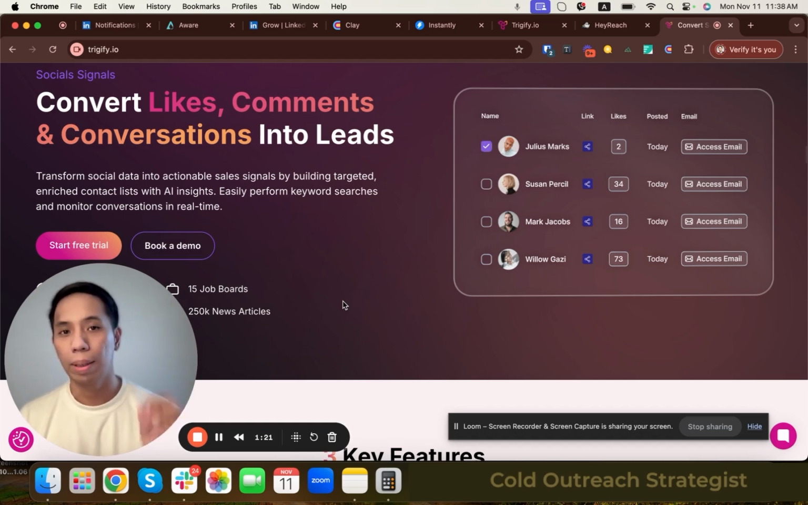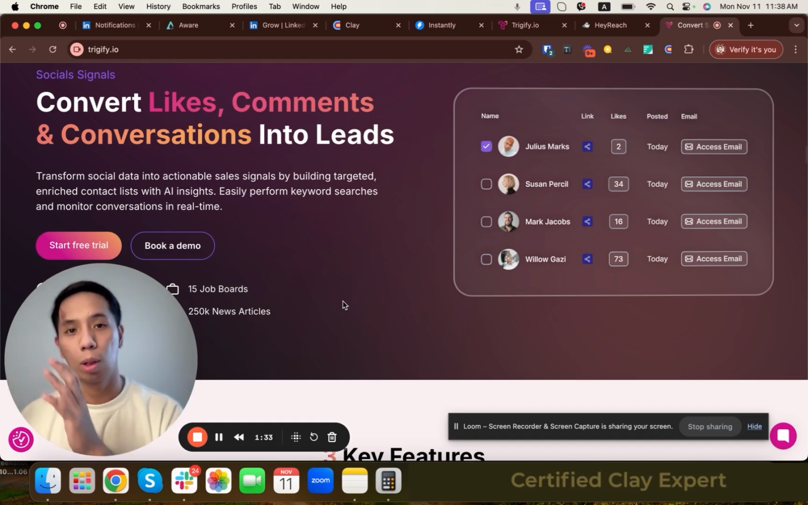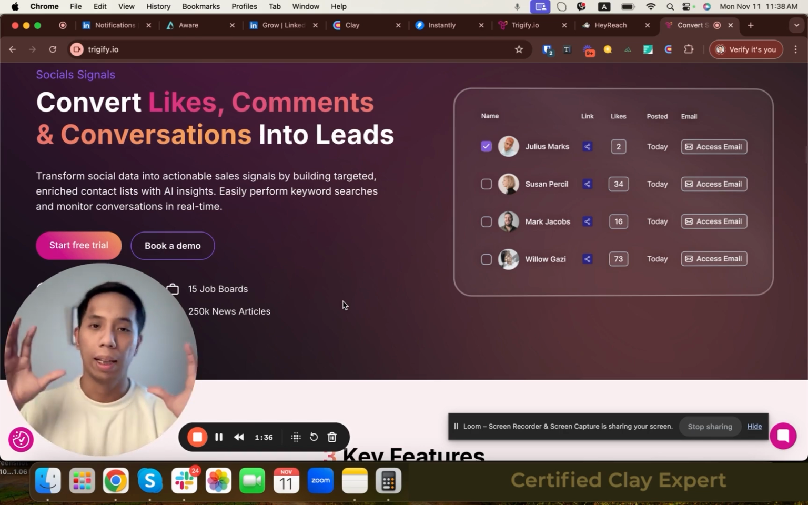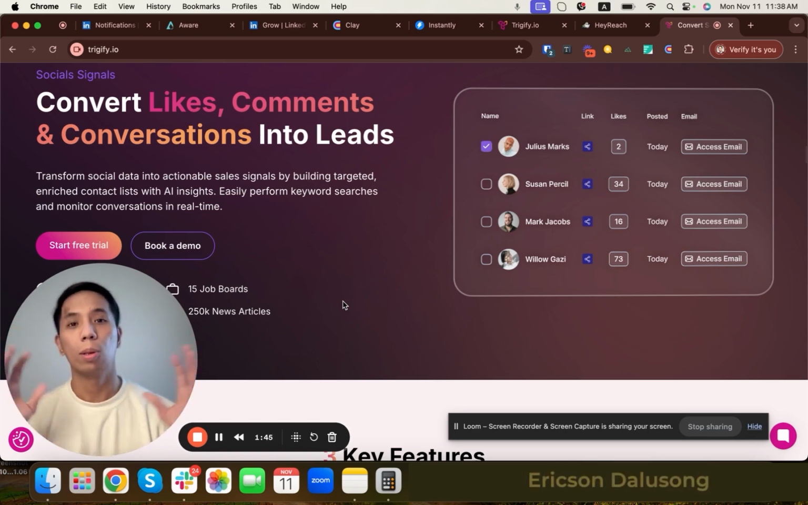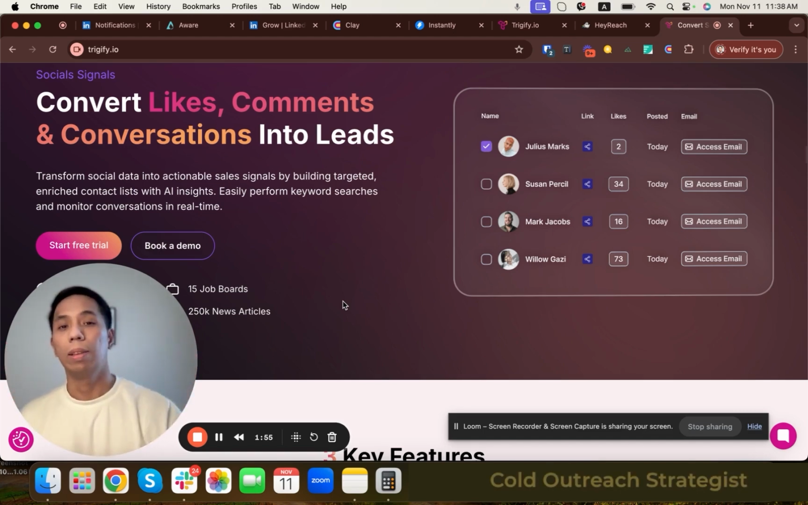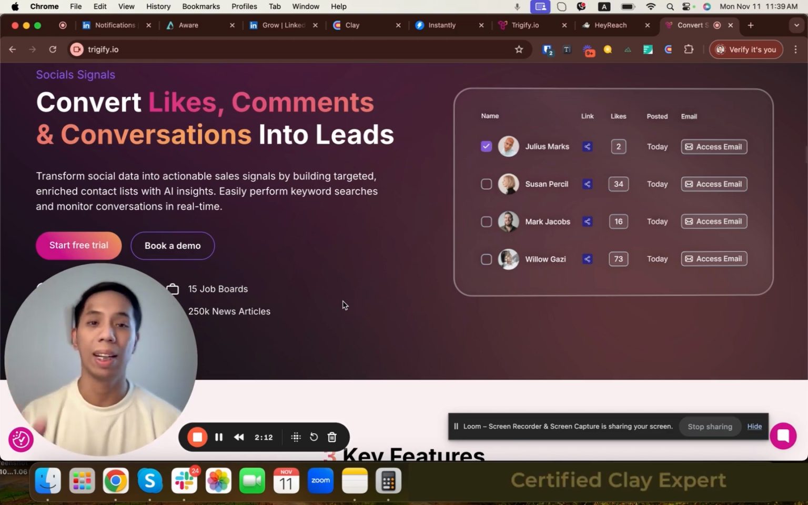And this is where Clay comes in, because what you can do is push all contacts from Trigify into Clay, and you can do the qualification inside Clay. So later, I'm going to share with you one of the workflows that I built, and you can use it as your reference when you create your own Trigify and Clay workflow.